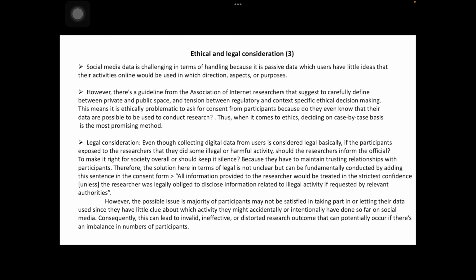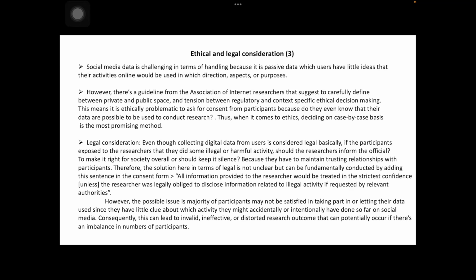Therefore, the solution here in terms of legal is unclear, but it can be fundamentally conducted by adding this sentence in the consent form. All information provided to the researcher would be treated in the strictest confidence unless the researcher was legally obliged to disclose information related to the illegal activity if requested by relevant authorities.